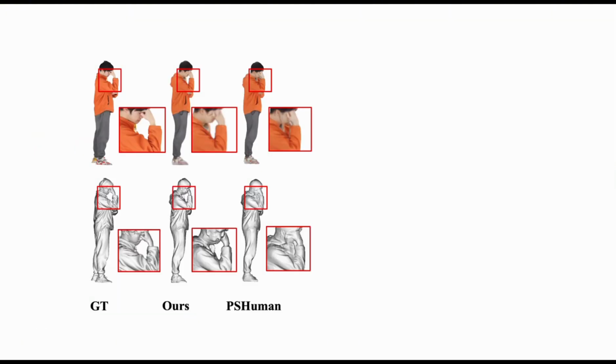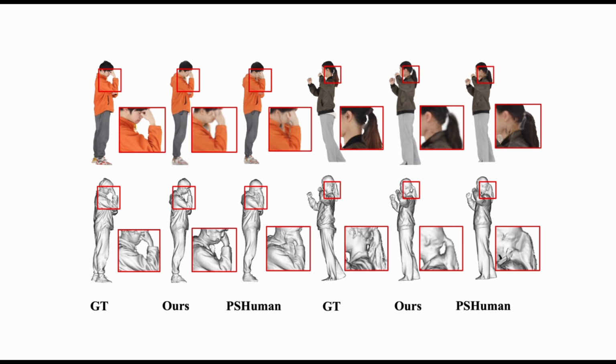Here we compare against PSHuman on more challenging subjects. Due to its fixed topology of a template mesh, PSHuman fails to capture topology changes, such as the gap between the arms and face. On the right, we show an example of reconstructing a ponytail. Unlike mesh-based approaches, our method reconstructs a Gaussian avatar from a single input image. This more flexible representation allows us to reconstruct more complex and detailed structures.